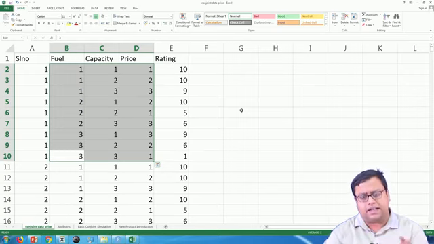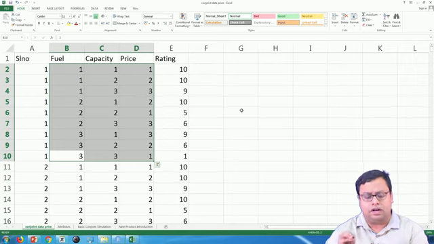Orthogonal design means that if I give these 9 choices and if I run a correlation for each column of the table that I have selected, it should be very close to 0. Like the fuel and the capacity should not be correlated, fuel and price should not be correlated, and capacity and price should not be correlated. So, this kind of a design is called orthogonal design, and this is something that we are giving.